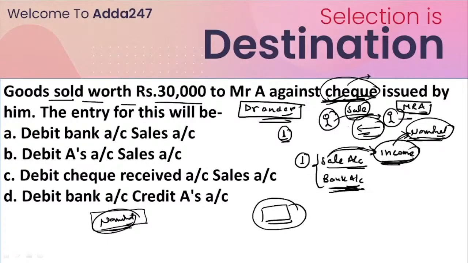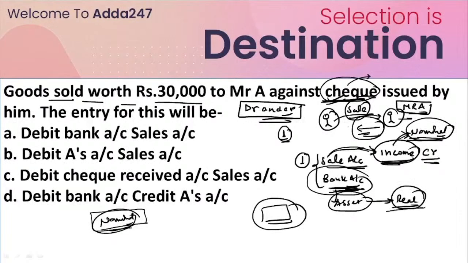And for the nominal account category, the debit and credit rule says: debit all the expenses and credit all the income. Okay, while the bank account is an asset for us, isn't it? Asset comes under the real account category, and for the real account category, the golden rule of accounting says debit what comes in and credit what goes out.